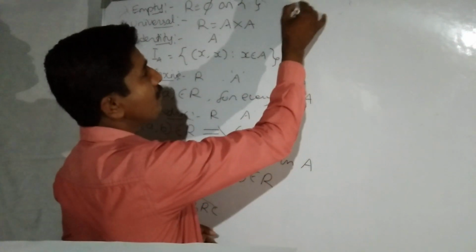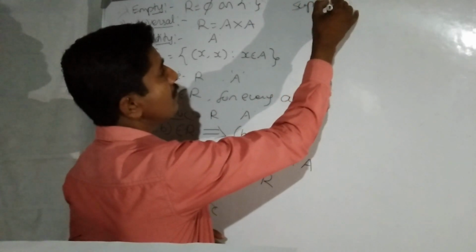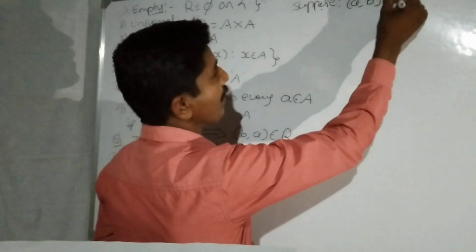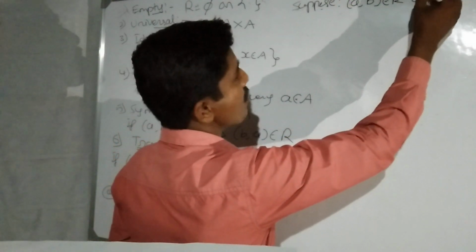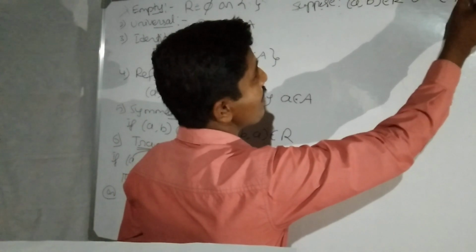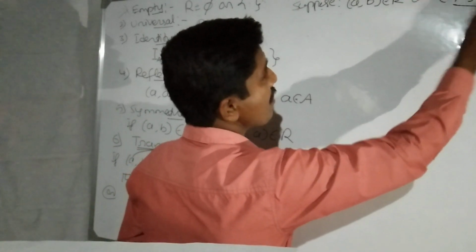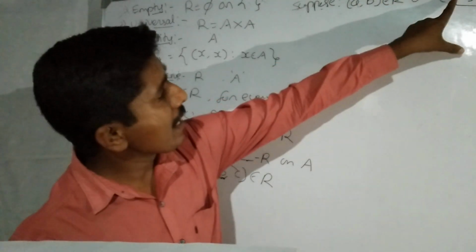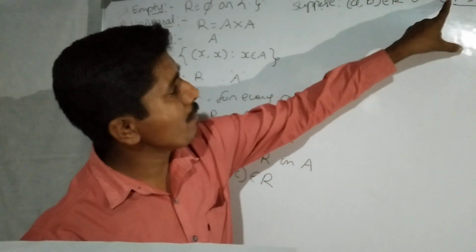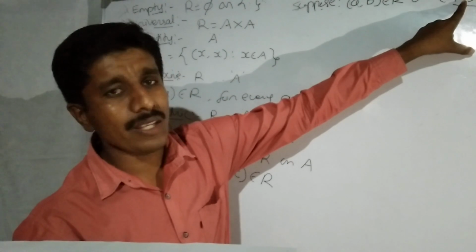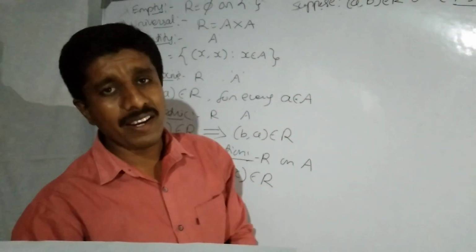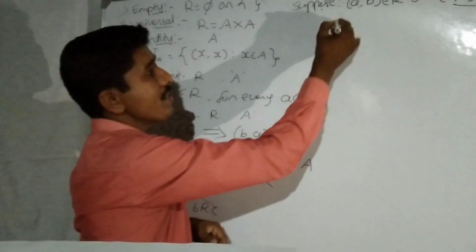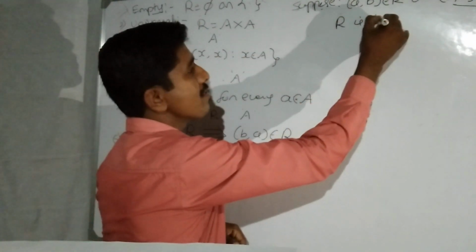Next, suppose A comma B belongs to R and B comma C doesn't belong to R. Mind it, very important one. A comma B belongs to R, B comma C doesn't belong to R means B is not related to C. There is no relation between B and C. Then what about this ordered pair itself? R is transitive.